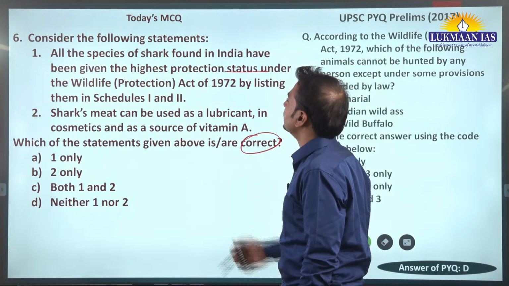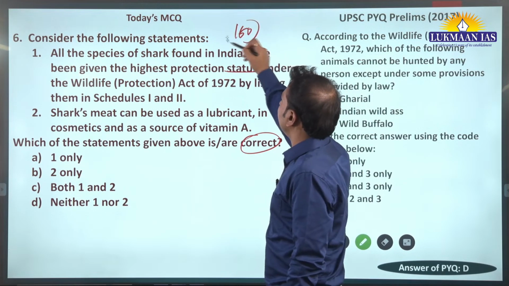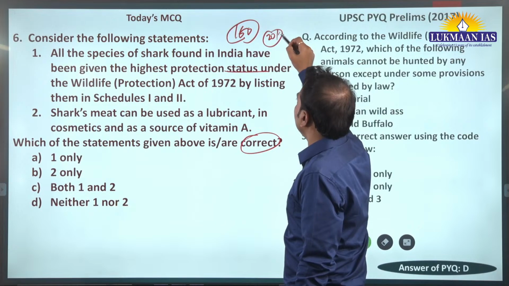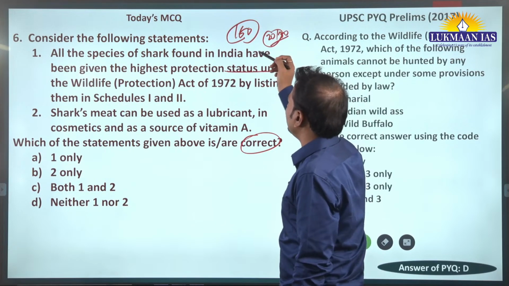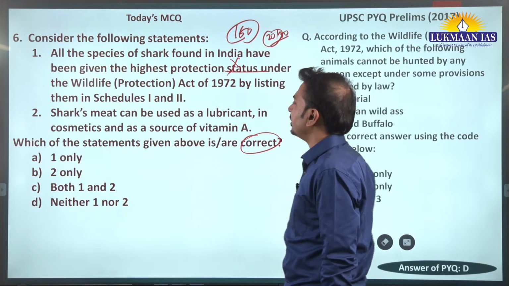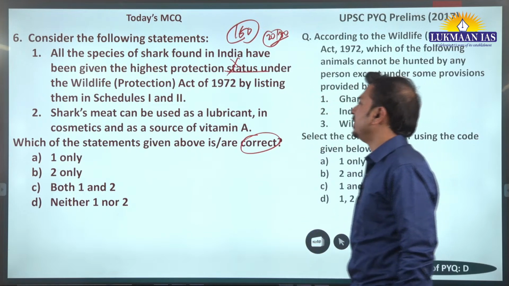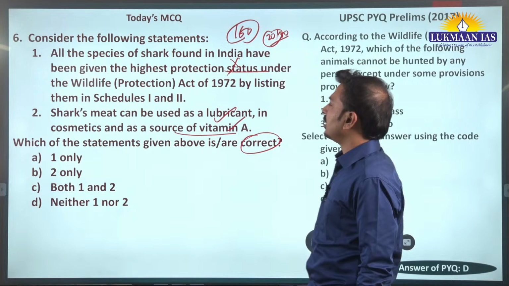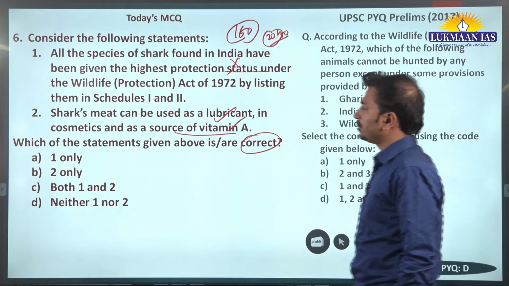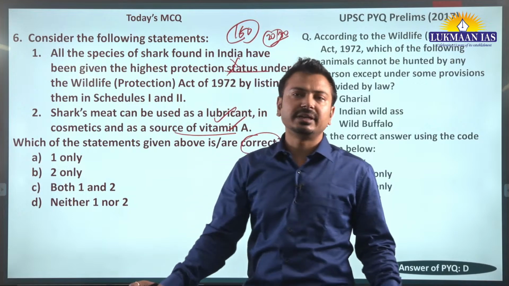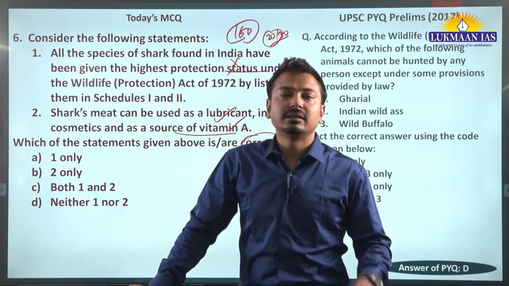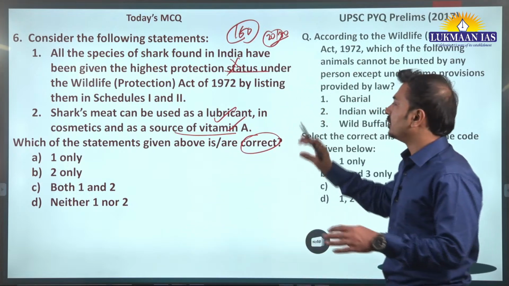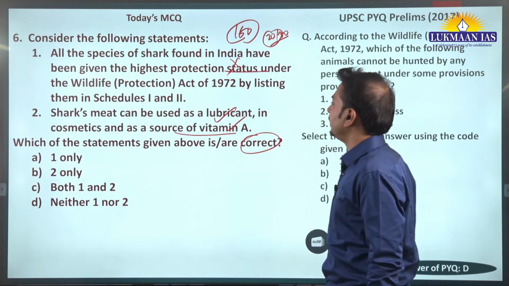Now here around 160 species of shark are found, but only around 20 to 30 are given the highest protection. You don't need to remember the numbers, but since it says all, it is an incorrect statement. Shark's meat can be used as a lubricant in cosmetics as well as a source of vitamin A. Again, application. So we can say that sharks' parts are illegally traded. Recently there was one report of TRAFFIC and it said that Tamil Nadu state has the highest instances of illegal wildlife trade in terms of body parts of sharks. So that's why it was in news, right?